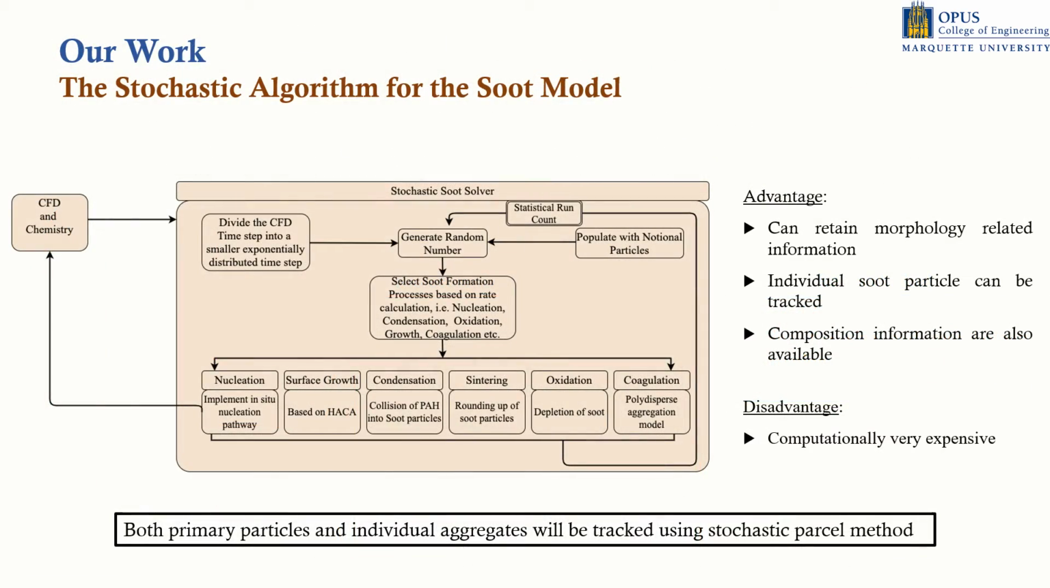For our work, we are working on developing a stochastic model for soot formation where we can retain more information about soot morphology and composition. The initial algorithm is presented here. The algorithm lets us track individual soot particles using the stochastic parcel method. The disadvantage of this kind of approach is very high computational expense. Making the soot model more efficient and computationally accessible is the next phase of my research.